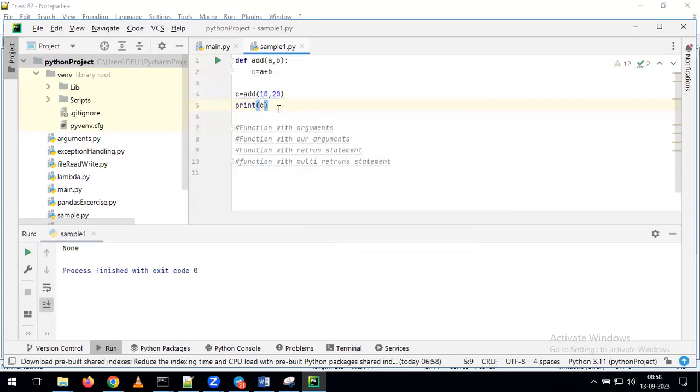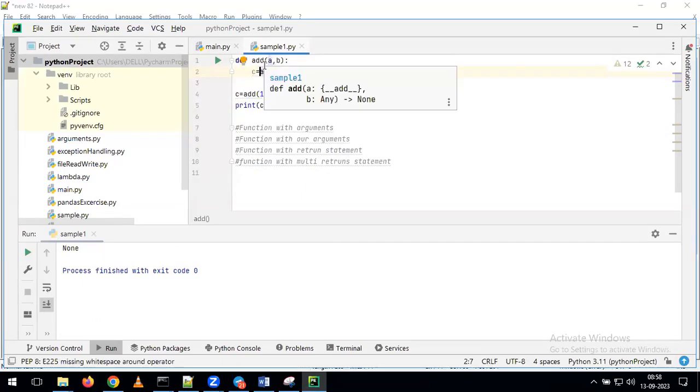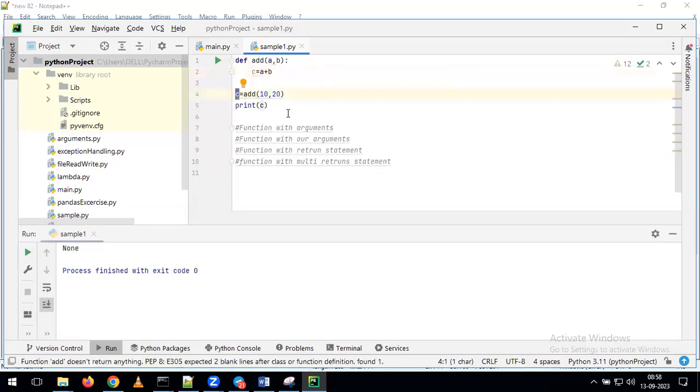What is the reason? You are calling the function, it is going to your definition. But tell me, from the definition, are we returning any value? We are not returning any value. If you are not returning any value, what will happen here? For this c, it won't be able to take any kind of value. For that reason, it is taking the value called None. But tell me, what is the meaning of None?